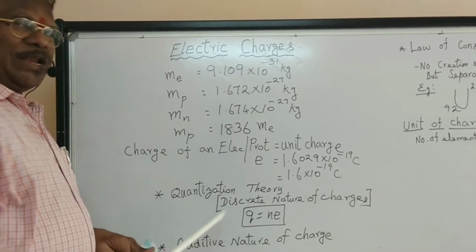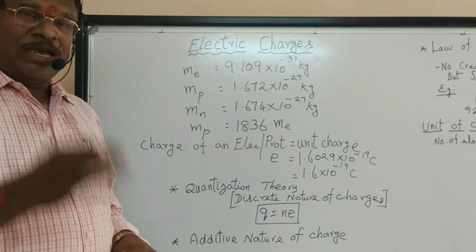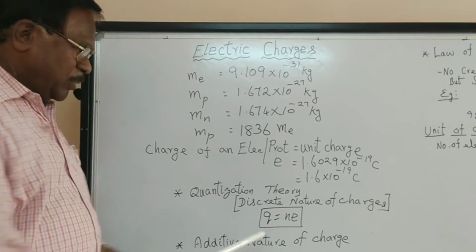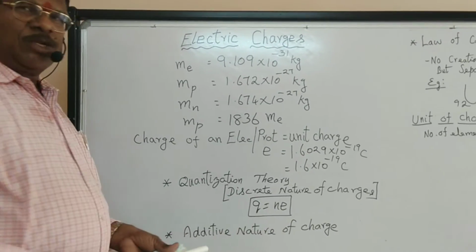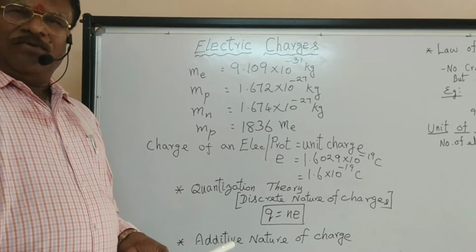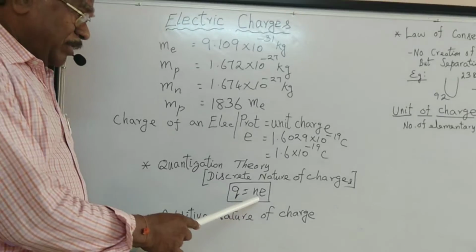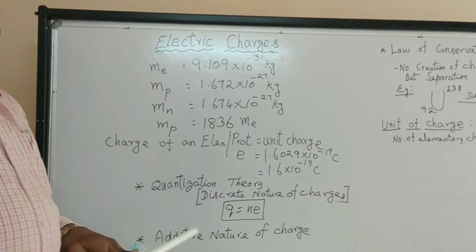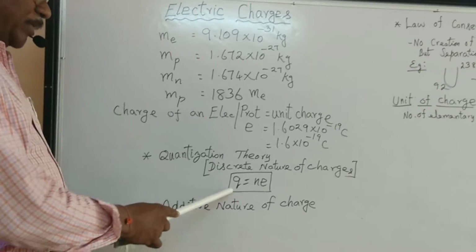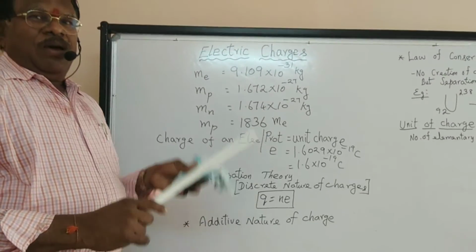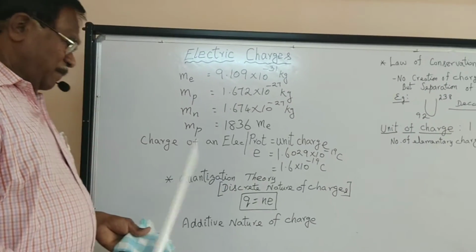So Q is equal to n e. e is unit charge, Q is net charge, resultant charge, effective charge, total charge. So the net charge Q equals n e. We can expand this formula beautifully in a statement form: net charge of a body is equal to integral multiples of unit charge. I repeat, integral multiples of unit charge is equal to net charge. All bodies have only integral multiples of unit charge.